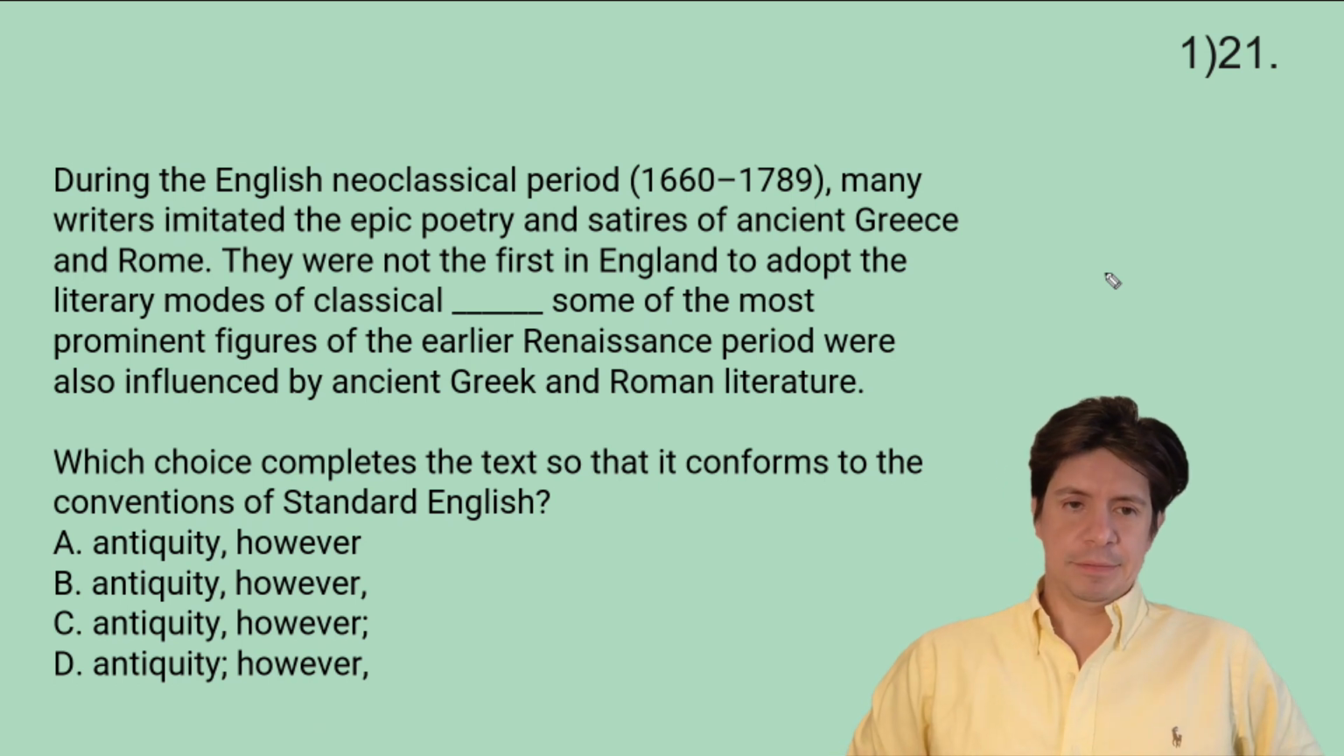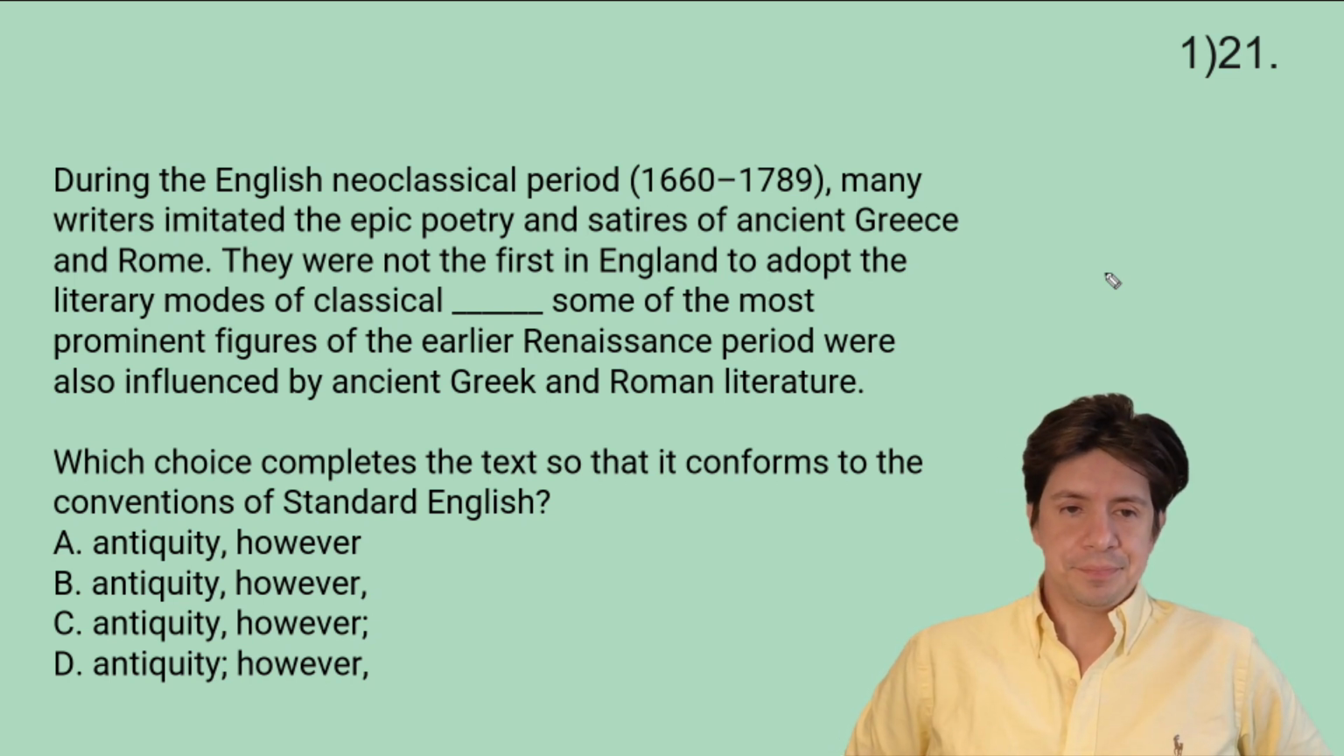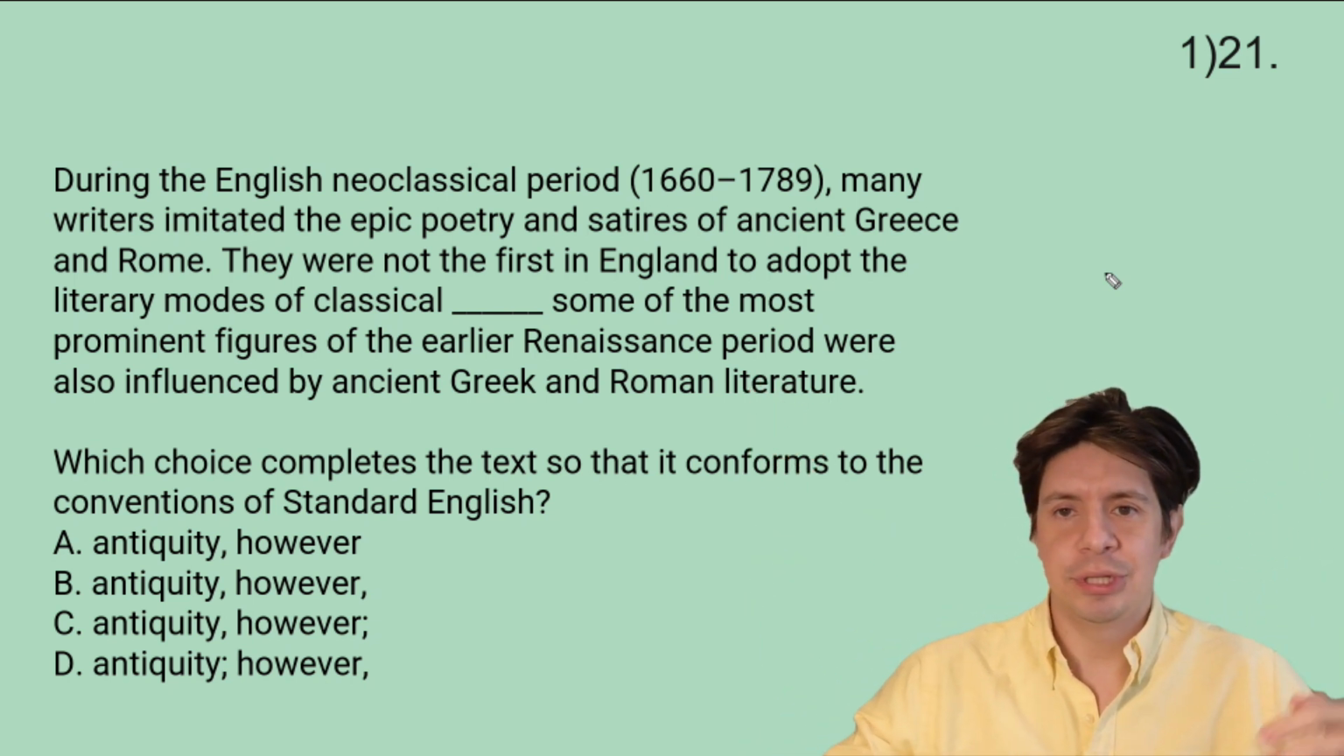Antiquity, comma, however. Antiquity, however, comma. Antiquity, comma, however, semicolon. Antiquity, semicolon, however, comma. So we have the same words. The punctuation's a little different. It's a boundaries question, right?